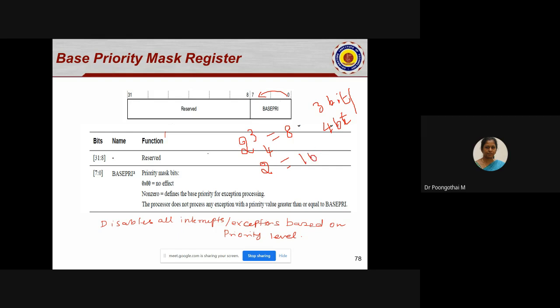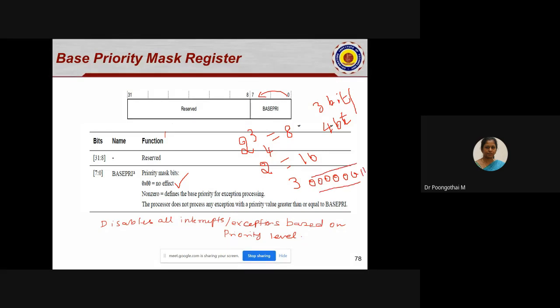So here, if this particular bit field, 0 to 7, is 0, it has no effect. It only has an effect when it has a non-zero value. For example, if the value is 3, in binary 0 0 0 0 0 0 1 1.